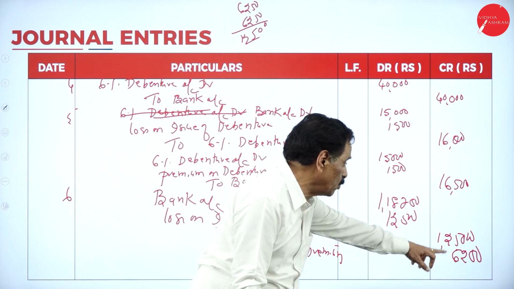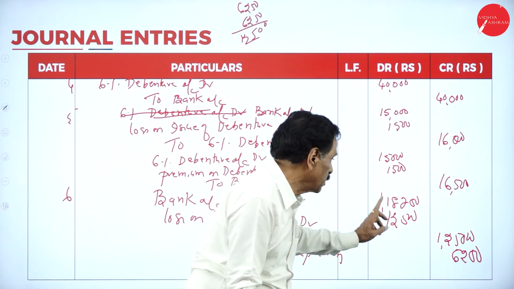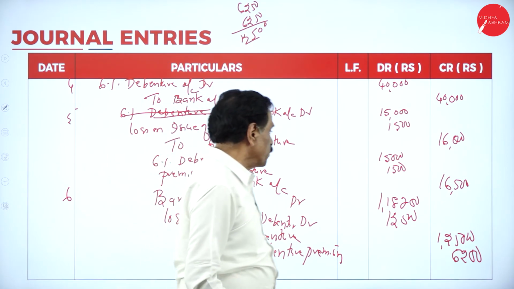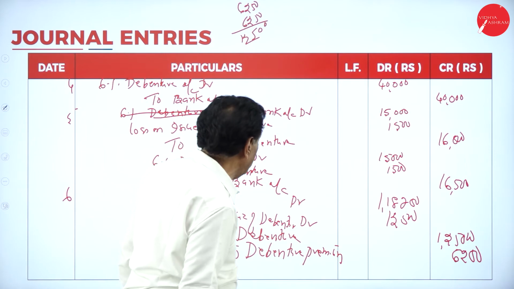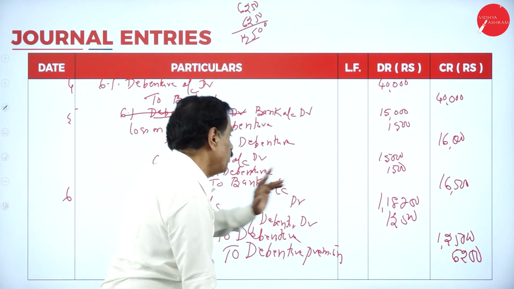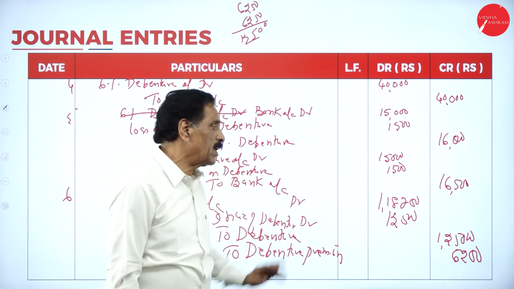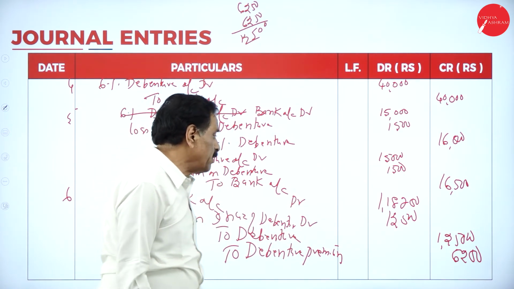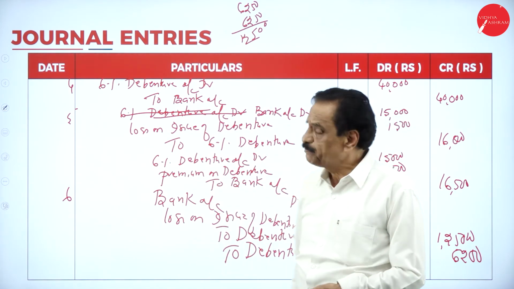So what's the entry? Bank account debtor 1,18,750. Loss on issue of debenture account debtor 12,500. To debenture account 1,25,000. To debenture premium 6,250. Now you have to pay back.